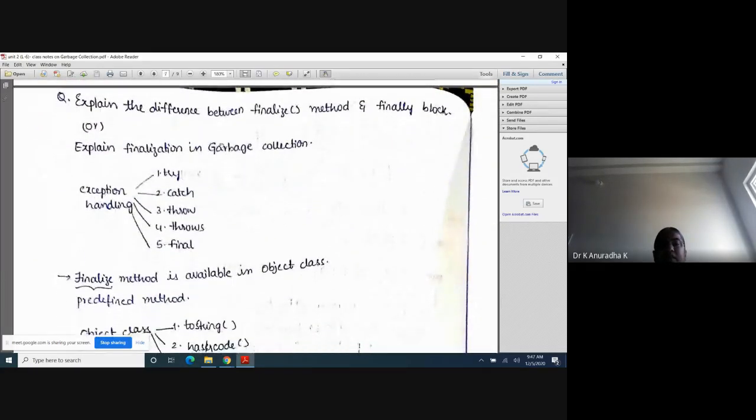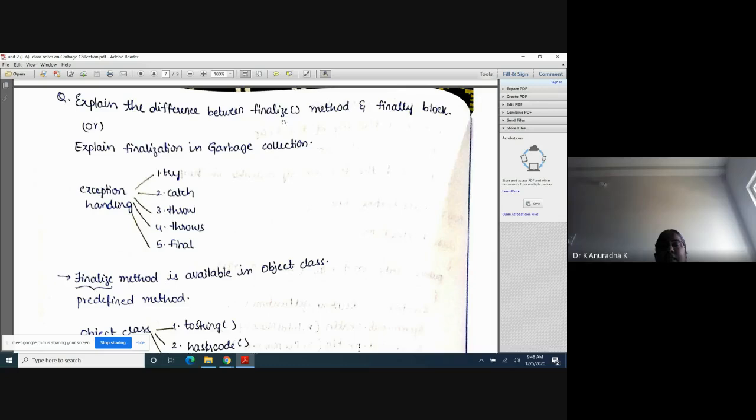Next, here we will see these points. Explain the difference between the finalize method in garbage collection and the finally block in exception handling. In exception handling we will see the finally block. After the first minute I will explain exception handling. In exception handling we have 5 keywords: try, catch, throw, throws, and finally. This is not final, it is finally. So here we have 5 keywords, and the last keyword is finally.